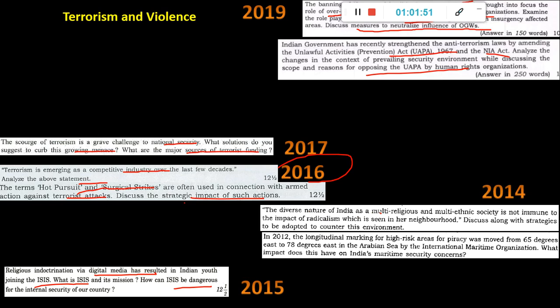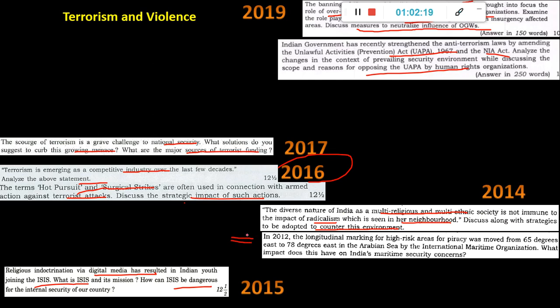"The diverse nature of India as a multi-religious and multi-ethnic society is not immune to the impact of radicalism, which is seen in her neighborhood. Discuss along with strategies to be adopted to counter the environment." So this one is again about radicalization and the border neighborhood, multi-religious, multi-ethnic. People are coming inside and getting influenced by religion and all these things.